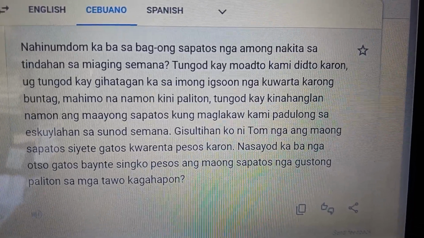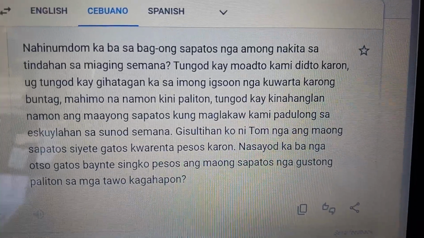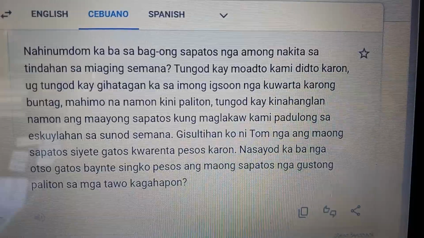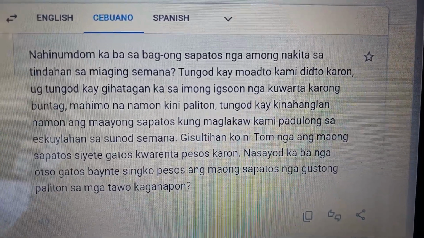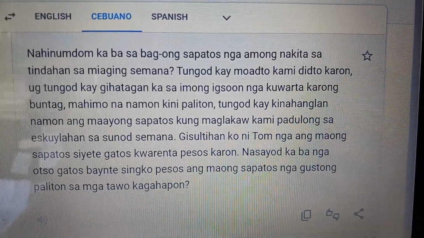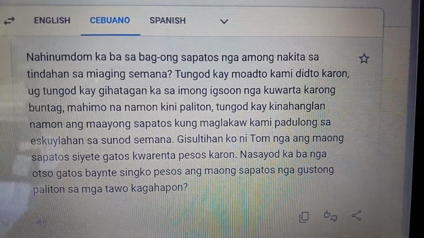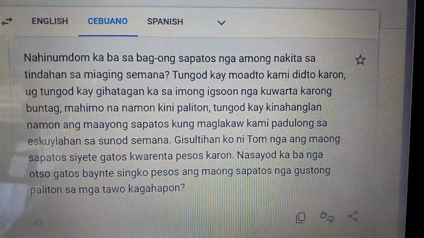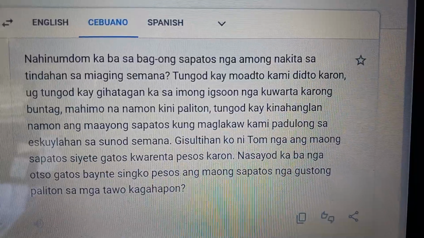So nga among nakita, kita is a root word for saw. Nakita, we're focusing on something that happened already. We saw. Nga among nakita at the store sa tindahan last week sa miaging simana.